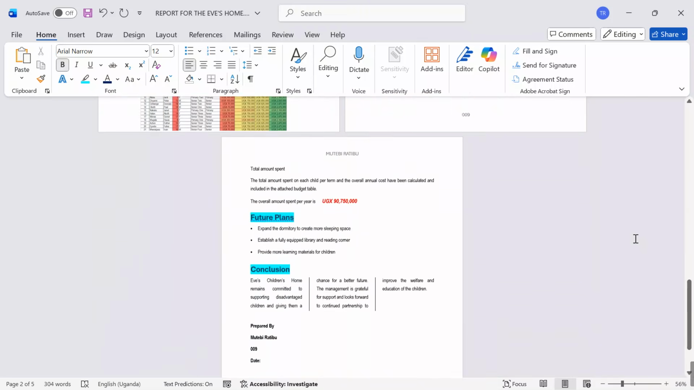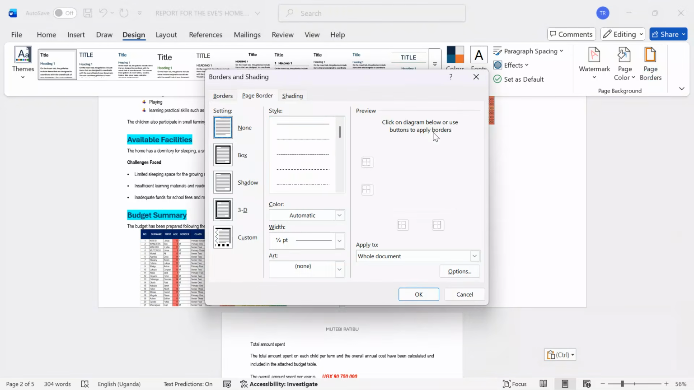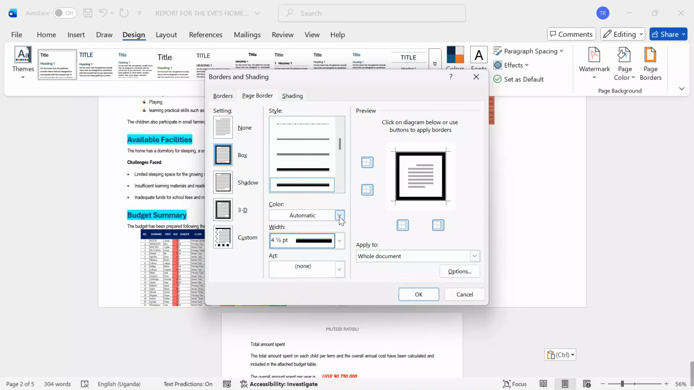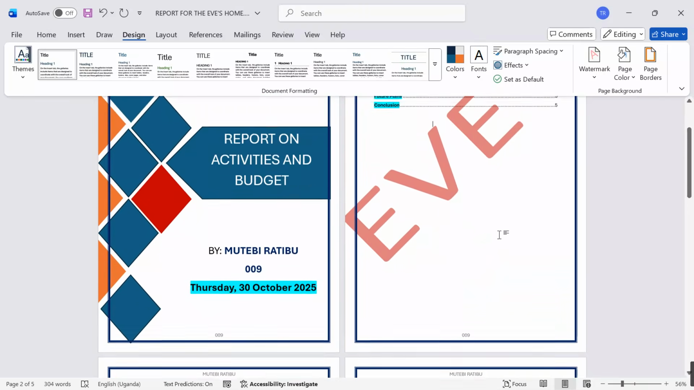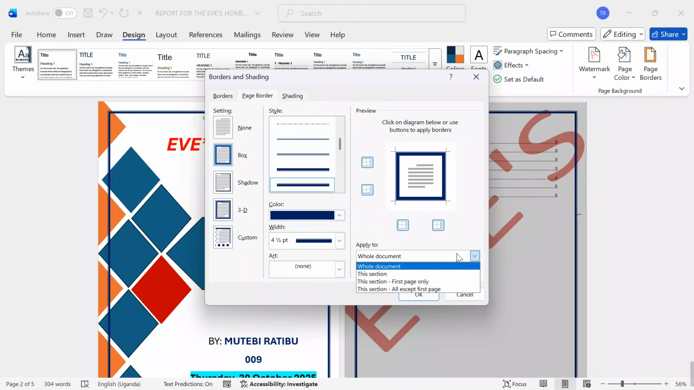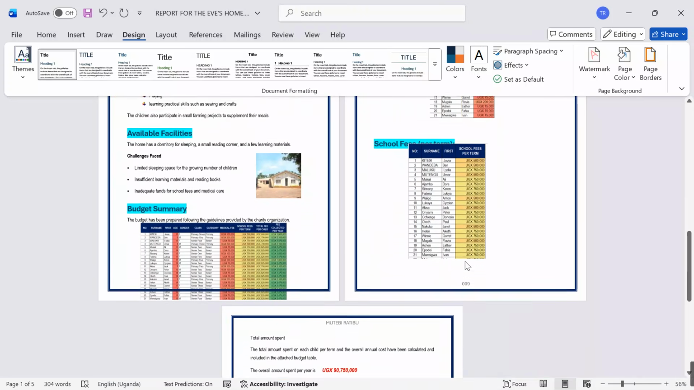Yes. After making all this, you can also go to design, go to page borders. You say, I want to take this, choose a style of your choice, put a color, increase the width. I want to take this color, whole document, and then you'll have your page border. But I want the page border to be on the first page. I say this section, first page only. I want the border to be on the other pages, but not the first page. Yes, so you see that at least my report is over there, well blended.